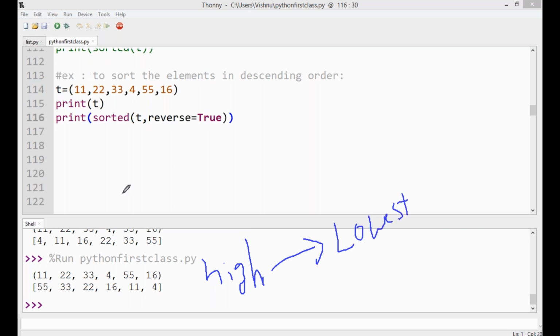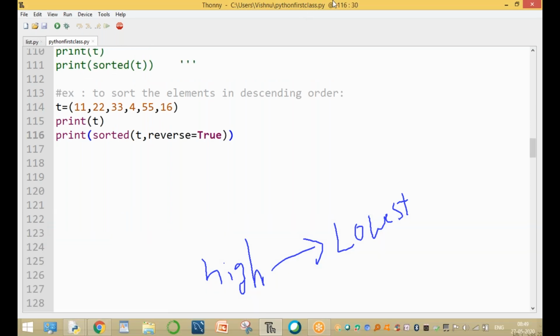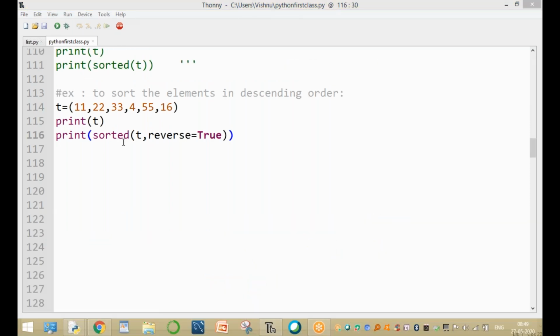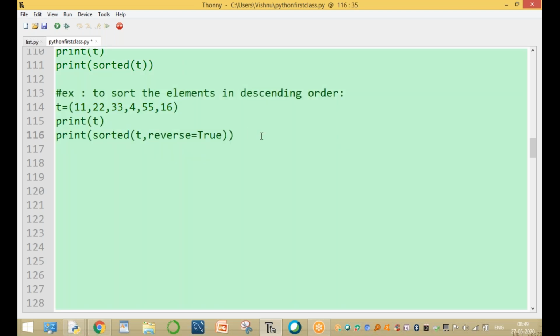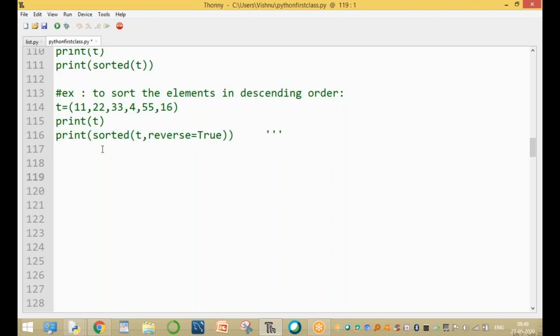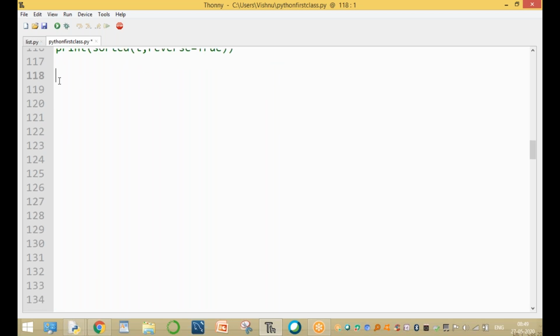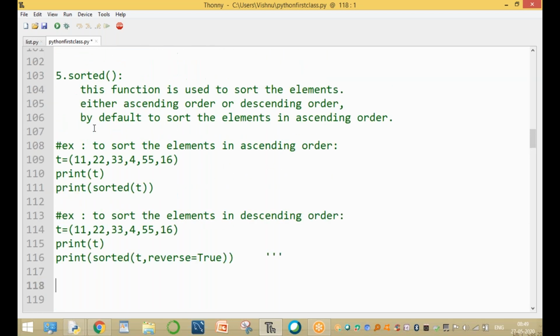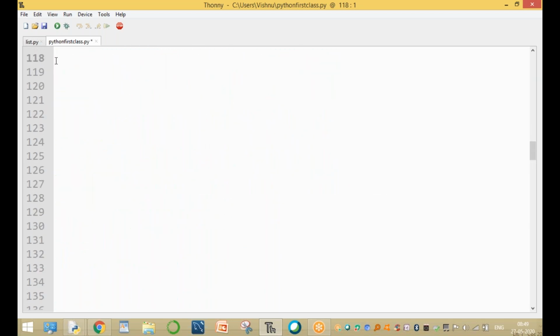This is the descending order by using sorted. It supports only the sorted function, not sort. The list sort function. Here sorted is allowed. Clear? And the next function is the count function. Sir, what is it? A very important function. The count function, and the sixth one is the count function.